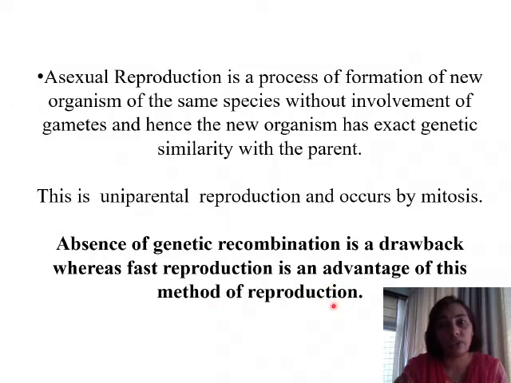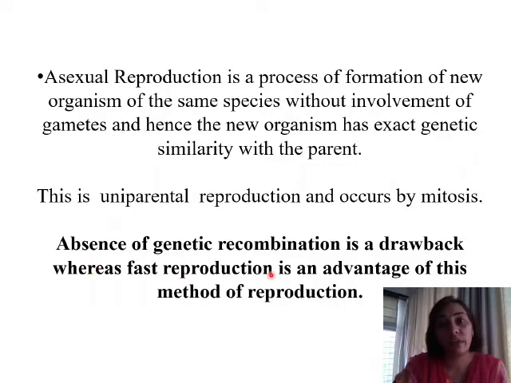This is very important, that absence of genetic recombination, because there is only one parent, there are no gametes involved in asexual reproduction, and so there is no genetic recombination. The genetic material from the parent is directly transferred to the daughter cells. So there is no genetic recombination, there is no crossing over, nothing taking place here, and hence we will find that this lack of variation is a drawback.